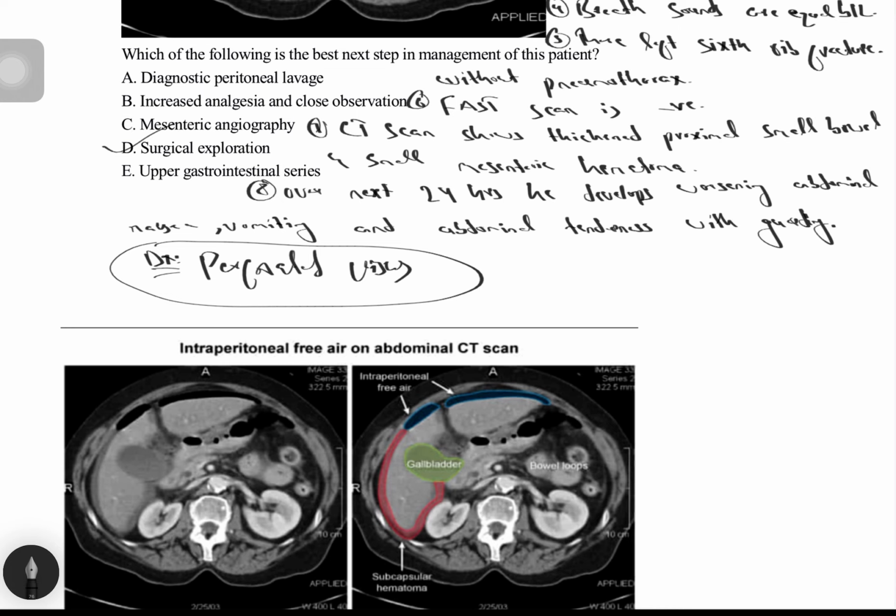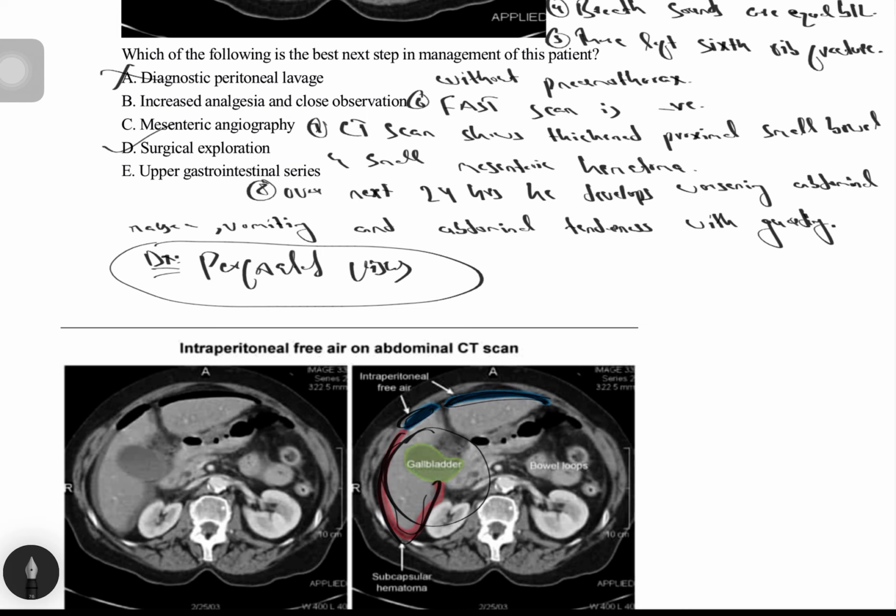So on the right side, here is the CT scan of this patient, which shows that there is intraperitoneal free air under the diaphragm. Here is the gallbladder, I will highlight here, and here is the subcapsular hematoma. The red one is the subcapsular hematoma, and the blue one is intraperitoneal free air, which is due to perforated viscus.